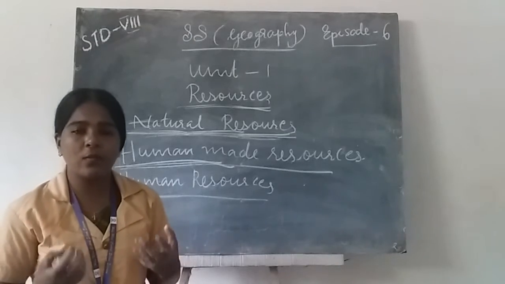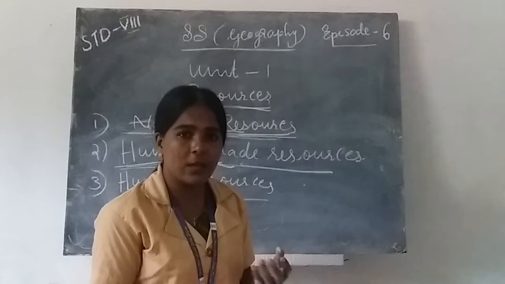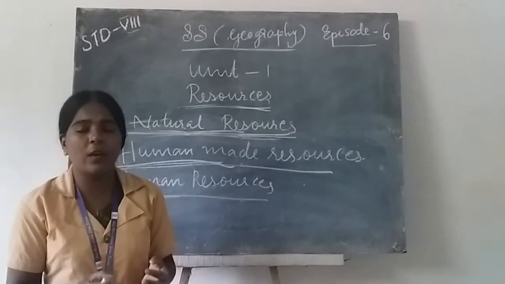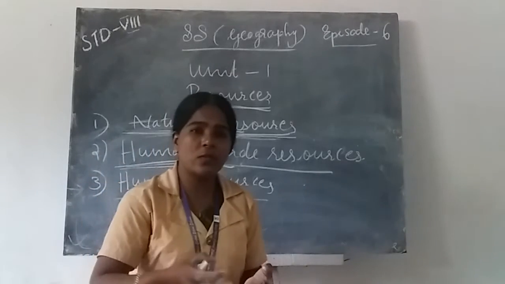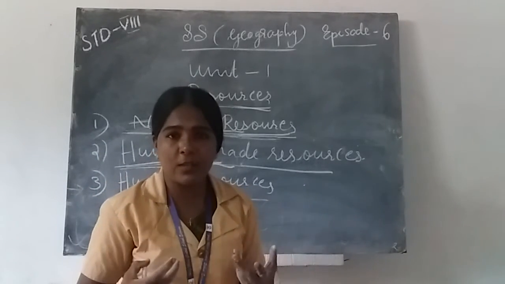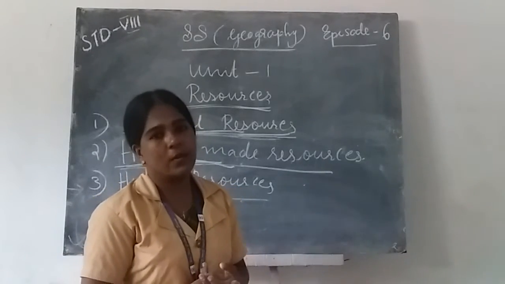We are the students. We have the ability to solve some small problems of our own. We are the resources of our parents, and you are the resources of our teachers. Humans are also resources.